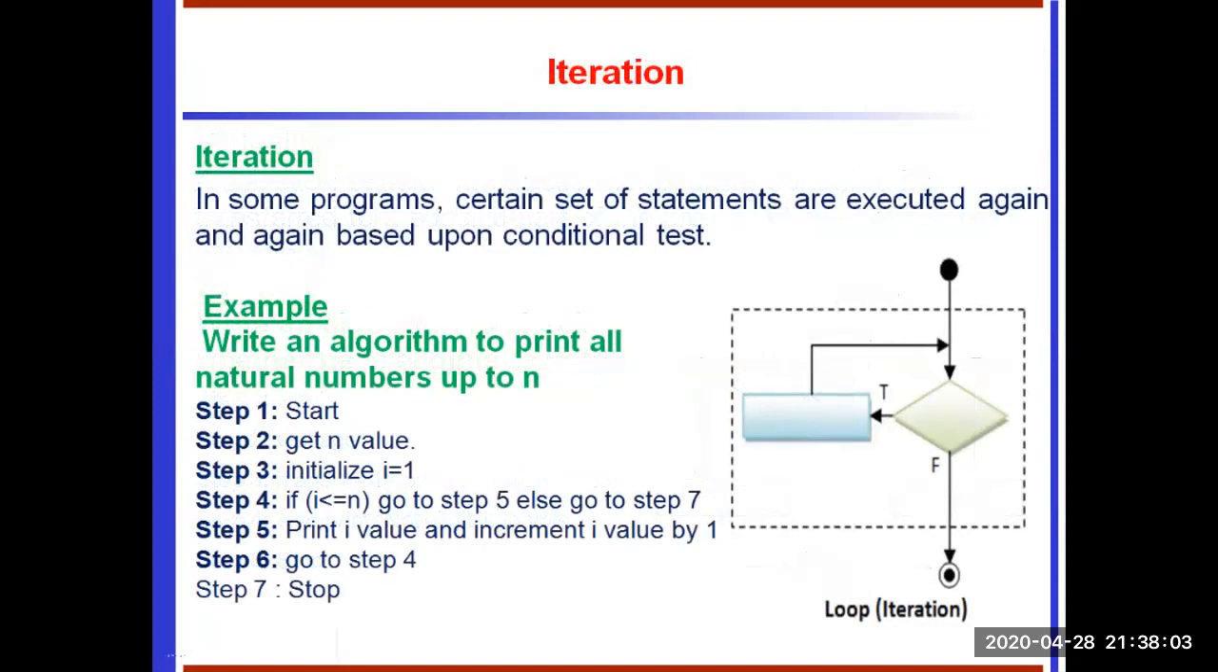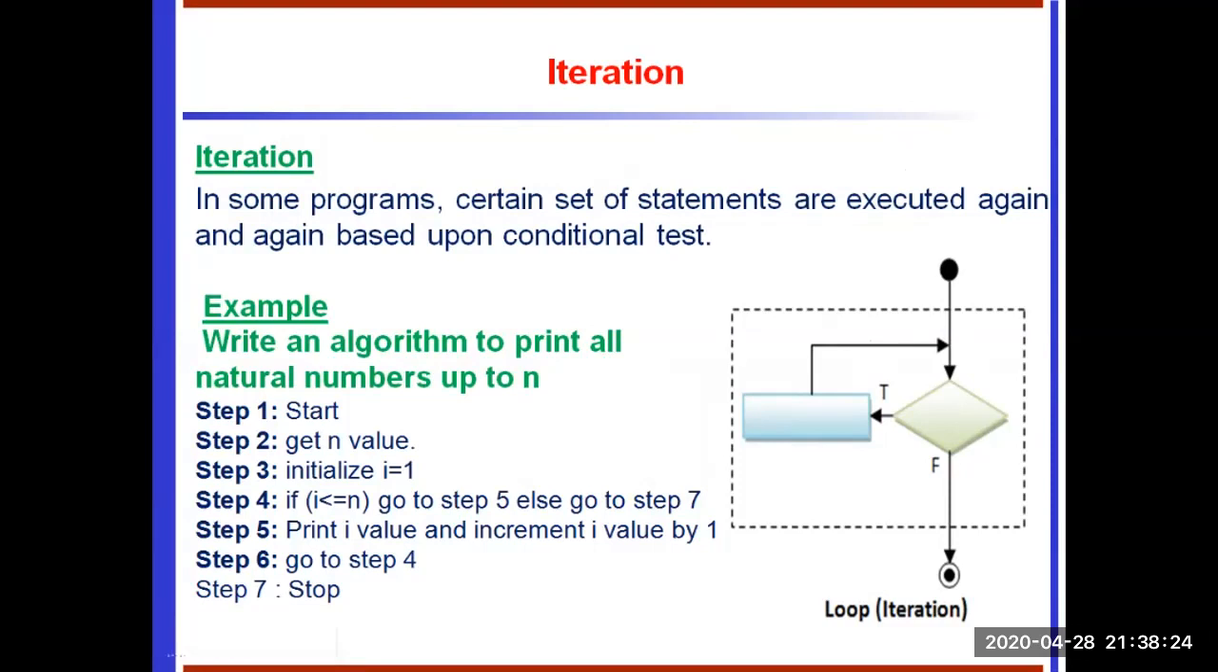Iteration. In some programs, a certain set of statements is executed again and again based on a condition. That is called the iteration process. When a group of statements must be repeated again and again, we go for iteration. For example, we use for and while loops. Iteration is also called looping statements.